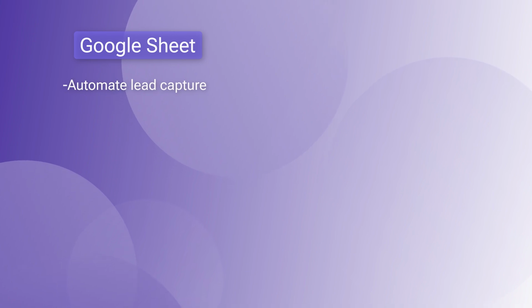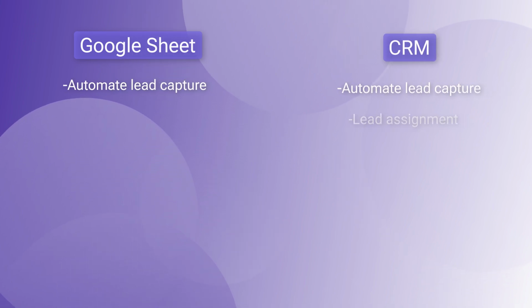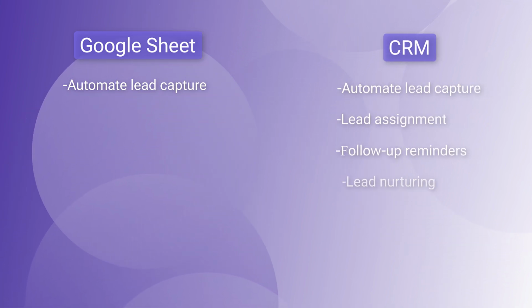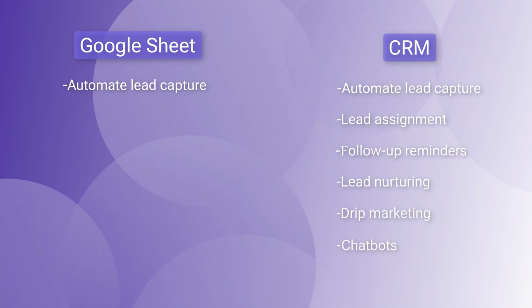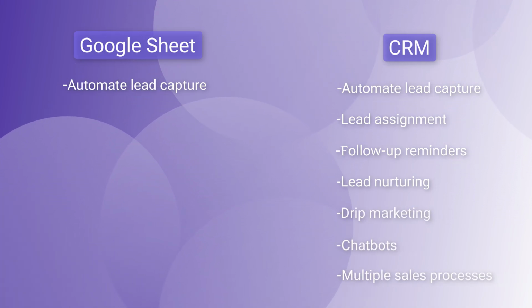The second option you have is to go for a CRM software like TeleCRM, Zoho, or HubSpot to shift your entire sales process and automate not just lead capture, but a lot of other sales processes as well. Personally, we think that a CRM is a much better option for you, simply because with Google Sheets, you only get to automate one part of your sales process, that is lead capture. But what about lead assignment, follow-up reminders, lead nurturing, drip marketing campaigns, chatbots, and a wide range of sales processes that can be automated? You only get that with a CRM and not with Google Sheets.